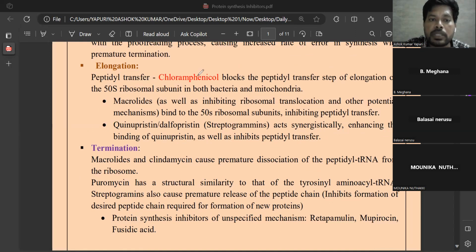So chloramphenicol blocks the peptidyl transfer step of elongation on 50s ribosomal subunit in both bacteria as well as mitochondria.